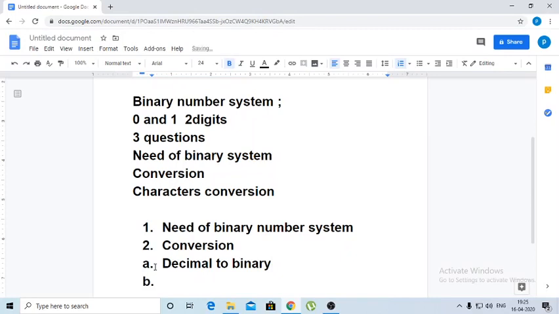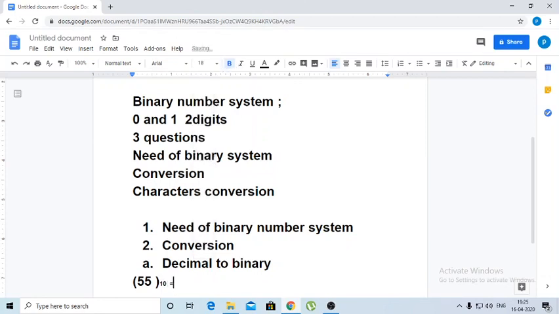I will take an example: 55. 55 is the decimal number. We have to convert it into a binary number. So how to write that? This is 55 with the base 10, which is called the decimal number system. So 55 with the base 10, how much will this be in the binary number system?